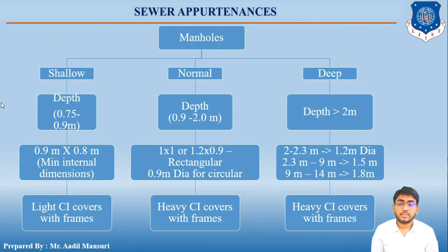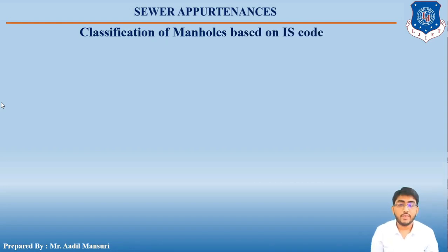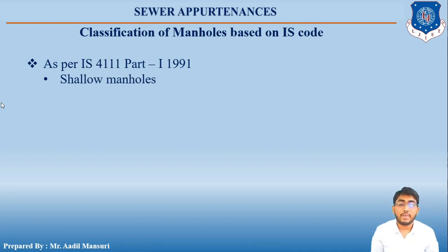Okay students, so let us now move towards the next topic, that is the classification of manholes based on IS codes. As per IS code 4111 part 1 1991, the manholes are basically classified into two types, that is the shallow manholes and the deep manholes. Shallow manholes are those having depth less than or equal to 2 meters, and deep manholes are those having depth more than 2 meters.